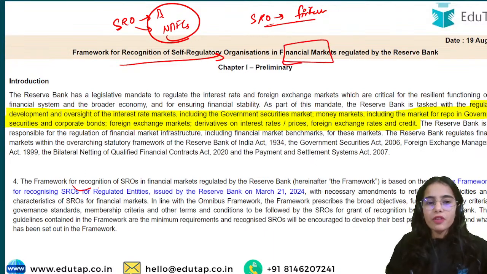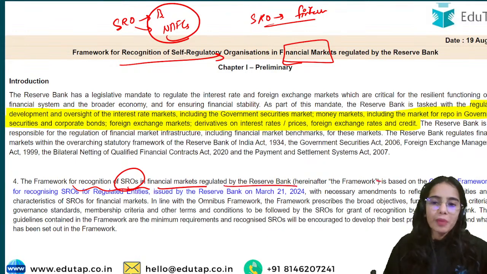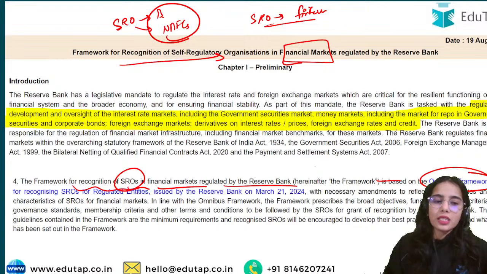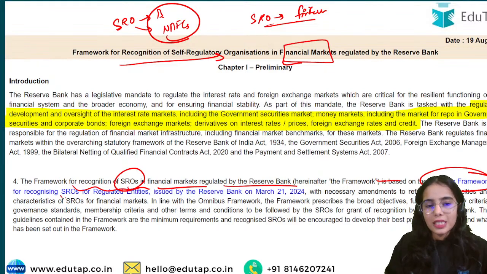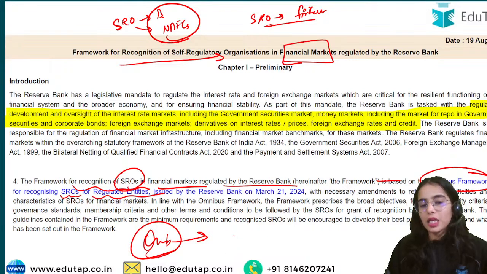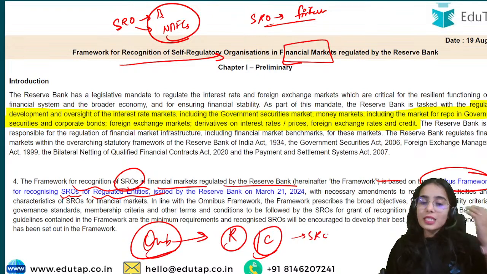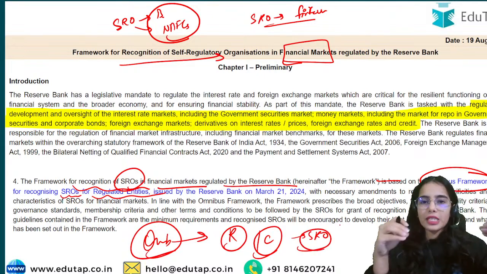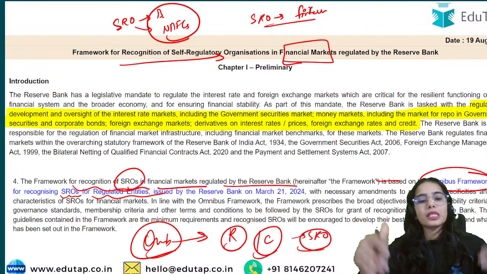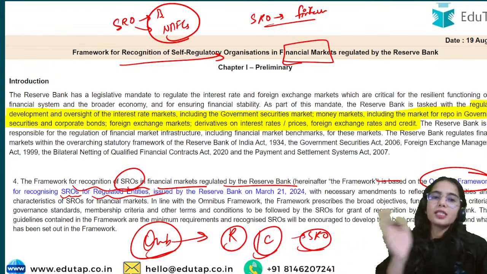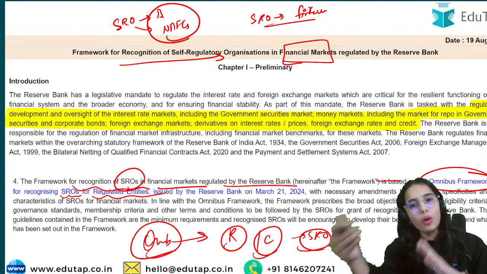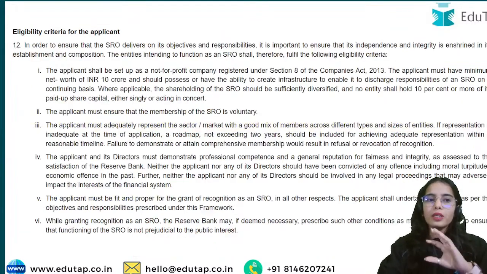Okay, so the framework for recognition of SROs in the financial market regulated by Reserve Bank of India is based on the omnibus framework that the Reserve Bank of India released for the SROs for regulated entities. So like the omnibus framework discussed the responsibilities and the characteristics of the SRO, similarly, the framework for recognition of SRO in financial market is also discussing the same responsibilities and such, as this new framework is dependent on the omnibus framework. Okay, so I hope you remember this.